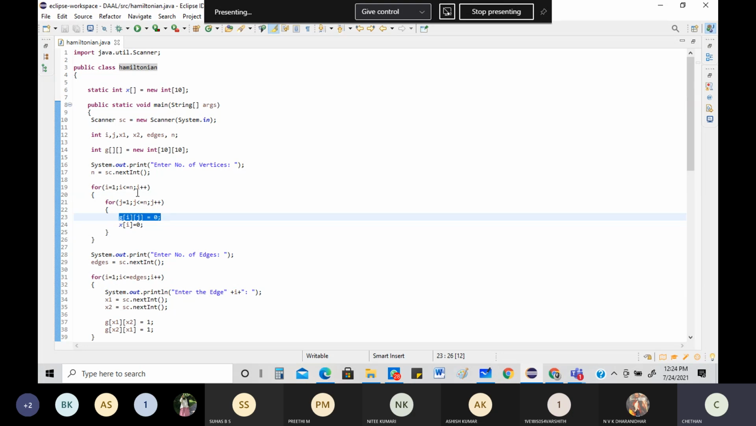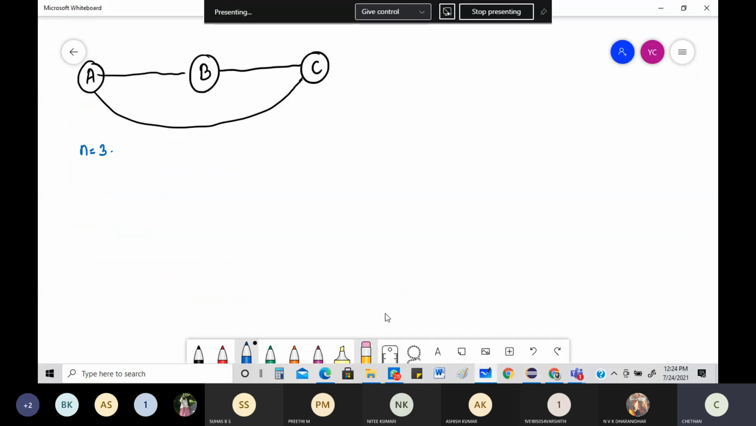Starting from 1 to n, which is nothing but 3, all values will be put as 0. So you're not going to give the adjacency values. It is going to, by default, initialize them to 0. So what is going to happen? G[i][j] is equal to 0. What is the meaning of this entire thing?